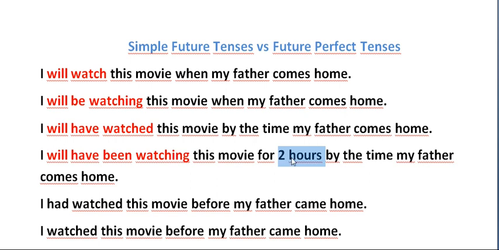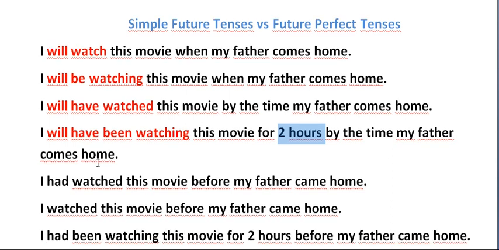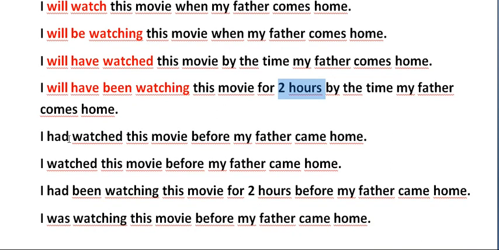And this one is just similar to the simple future continuous, and I just added 2 hours. I mentioned how long I'm doing something, so I'm using the future perfect continuous. And also I have some past perfect sentences here. I want to mention those tenses for the understanding of the future tense.